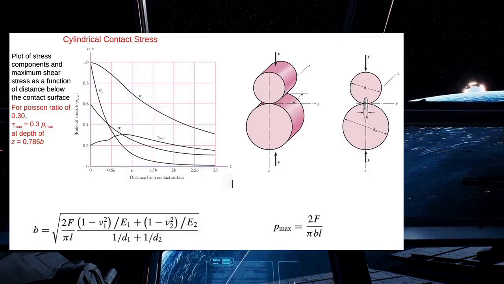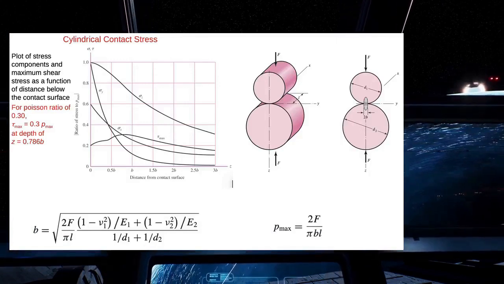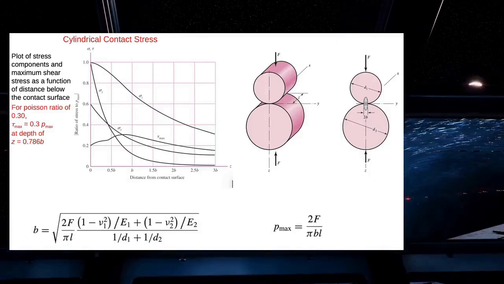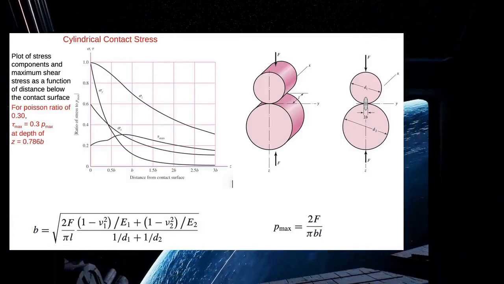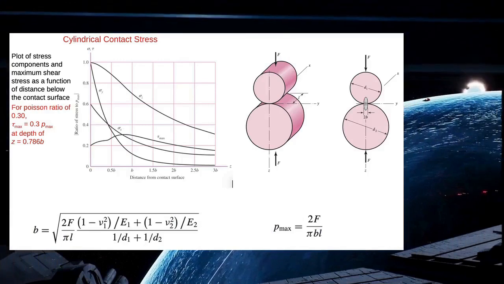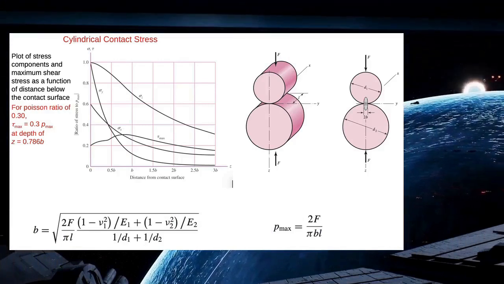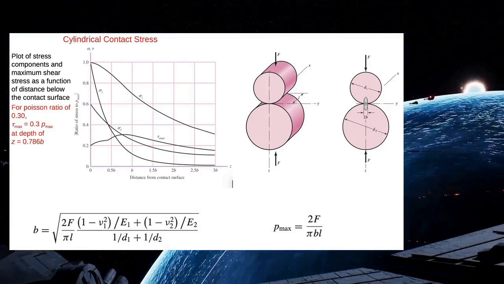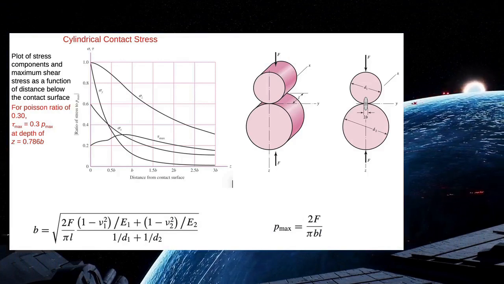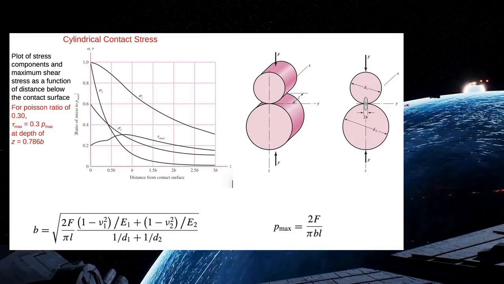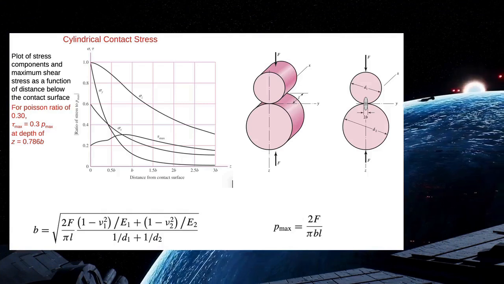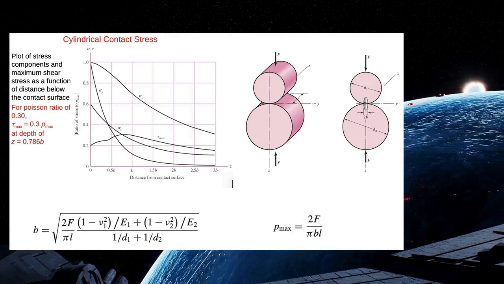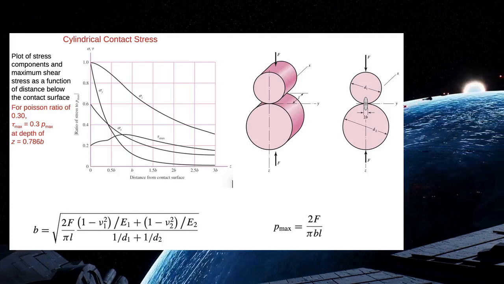We can now analyze a similar situation in which the contacting elements are two cylinders of length L and diameters of D1 and D2, as presented in this figure. The area of contact is a narrow rectangle of width 2b and length L, and the pressure distribution is elliptical this time. The half width b of this narrow rectangle can be determined by using the following equation.